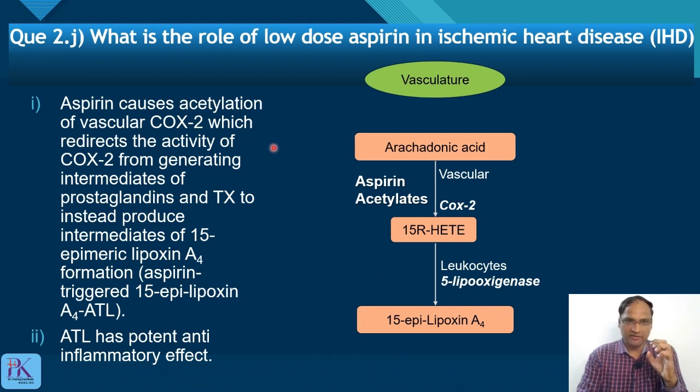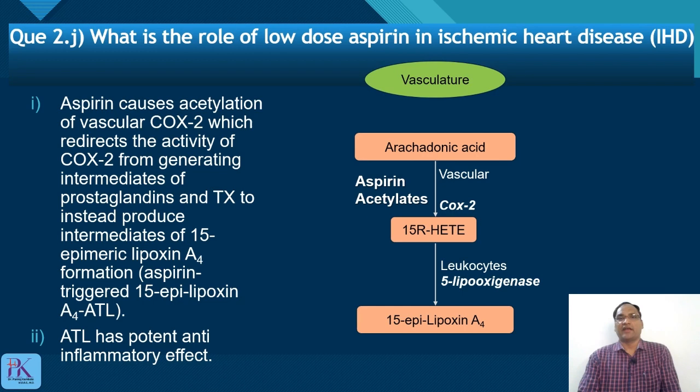Aspirin causes acetylation of vascular COX-2, which redirects the activity of COX-2 from generating prostaglandin and thromboxane to producing the intermediate 15R-HETE, and ultimately 15-epi-lipoxin A4, called aspirin triggered lipoxin A4, ATL. This is another action of aspirin. That is the role of low dose aspirin in ischemic heart disease. You have to mention two, not just one: what is happening in platelets and what is happening in vasculature.